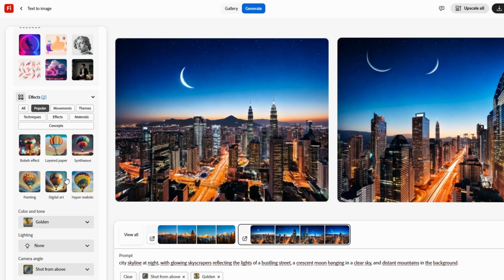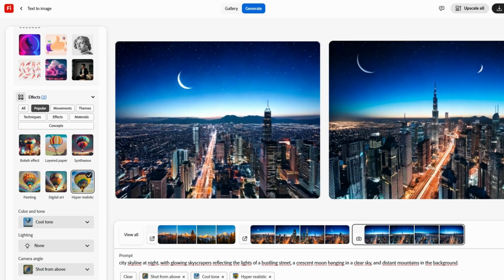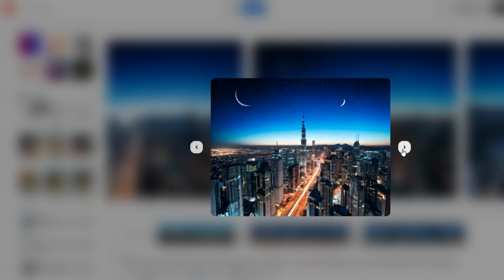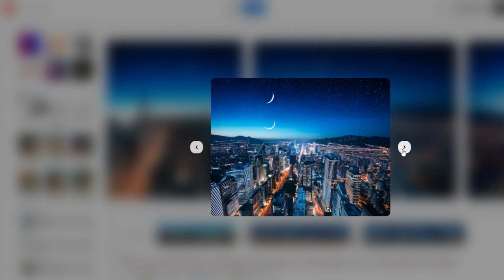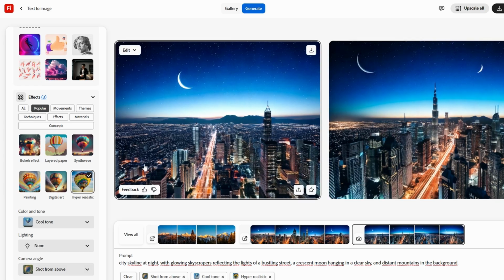One thing to remember when using Adobe Firefly is that while the AI is really advanced, it's still a machine. Sometimes, the first result may not be exactly what you envisioned. This is totally normal. AI isn't perfect, and it's not always going to nail everything on the first try. But the cool thing about Firefly is that it's easy to tweak things. If the AI gets the lighting wrong, or if the proportions of an object in the image are a little off, you can always adjust your prompt and try again.